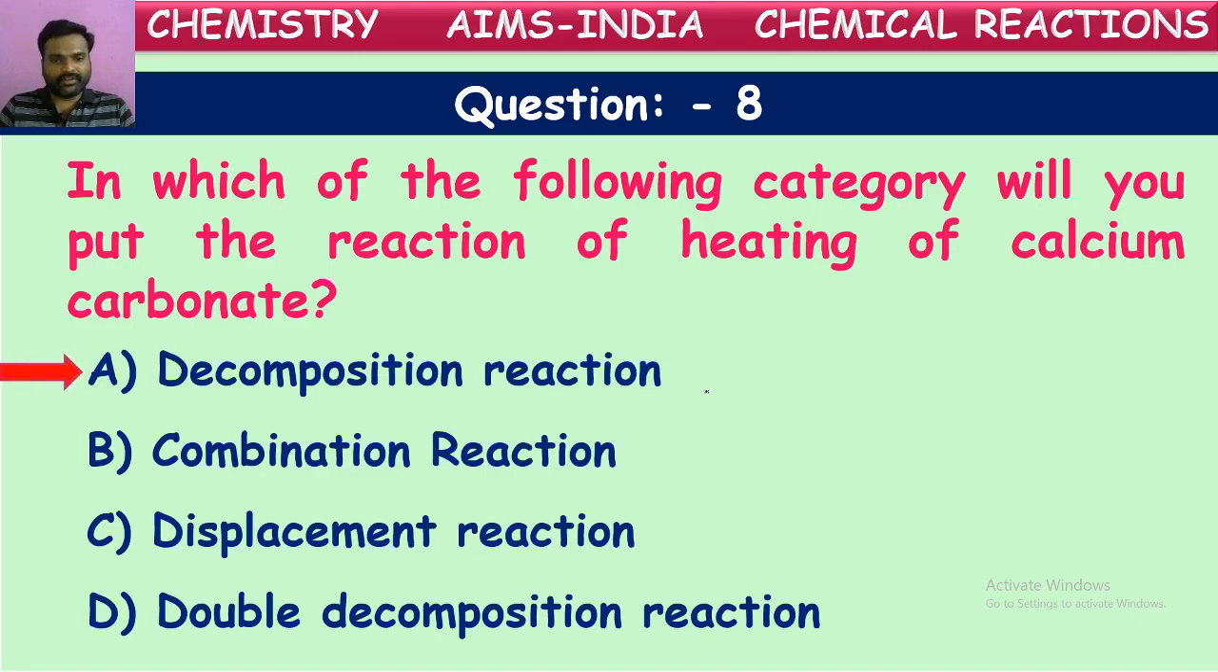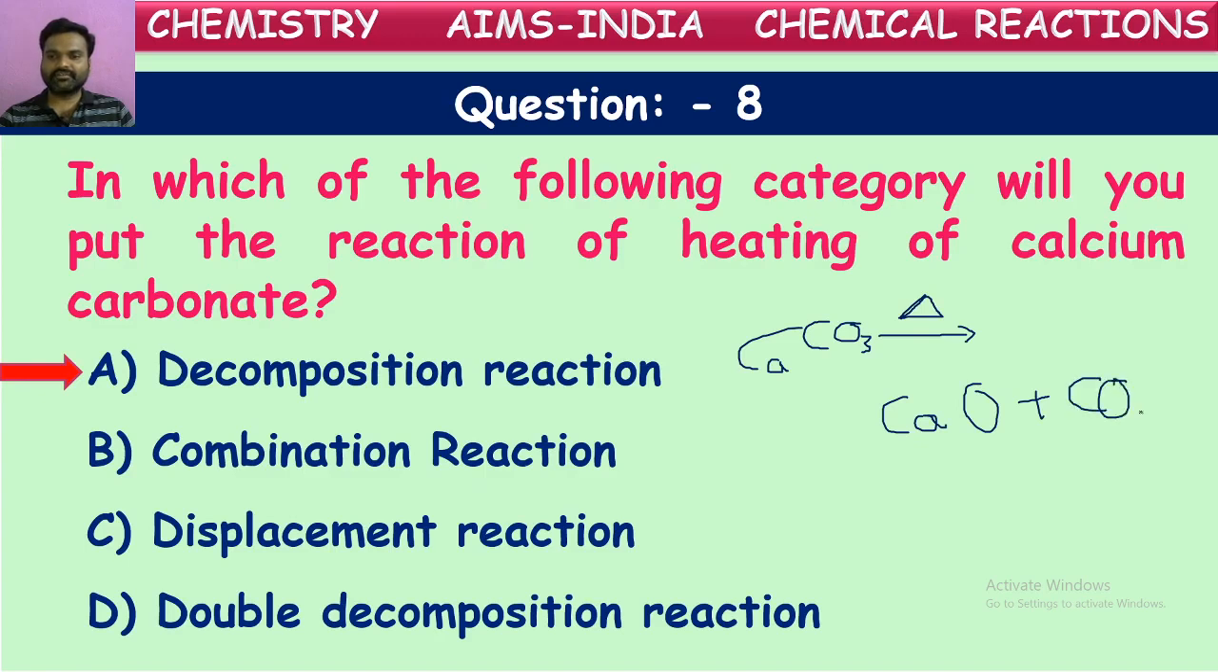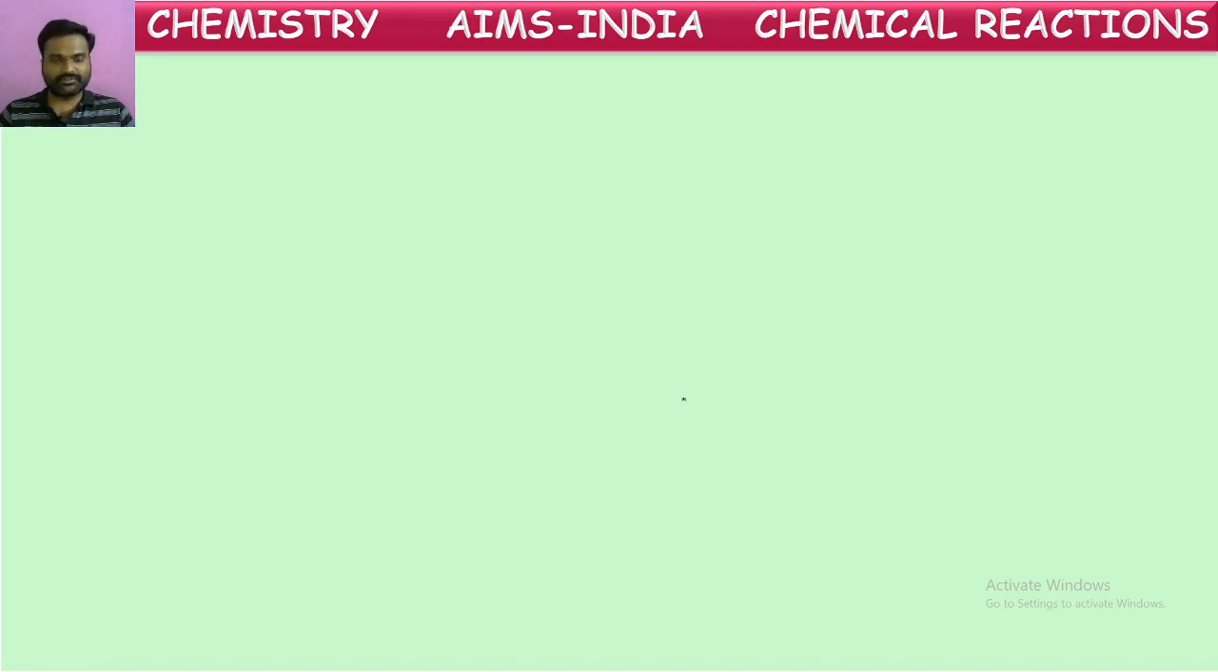Decomposition reaction is going on there, because calcium carbonate, we know, when it is heated, forms calcium oxide and carbon dioxide. So one compound splitting into two simpler compounds is explained in decomposition reactions. So the heating of calcium carbonate is a decomposition reaction. Next question.